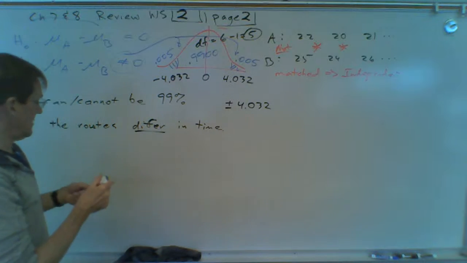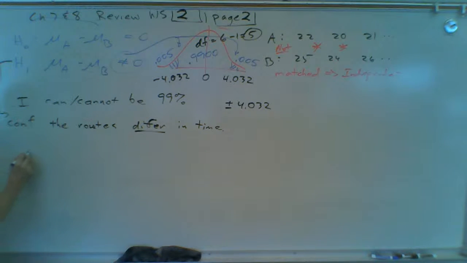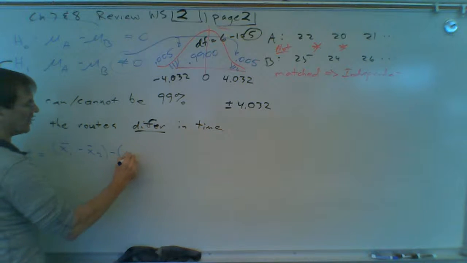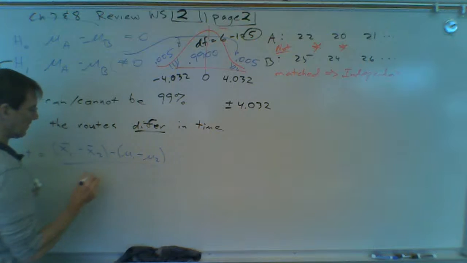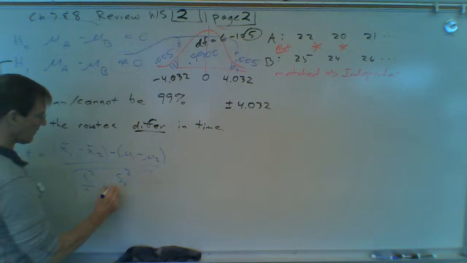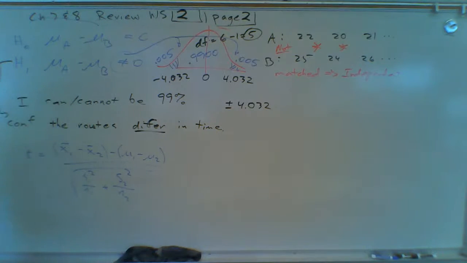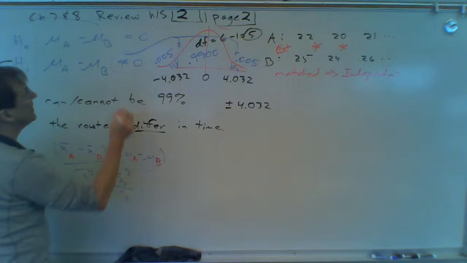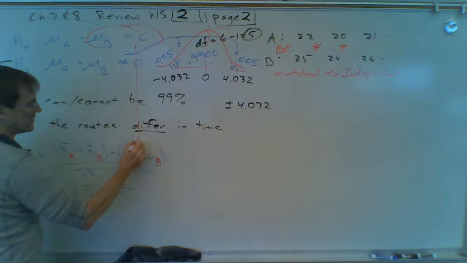Now, do the calculation. It's a little bit of a difficult problem. This is t equals x bar 1 minus x bar 2 minus mu 1 minus mu 2, all over the square root of s1 squared over n1 plus s2 squared over n2. And whatever order you use in your hypothesis, make sure you have that same order in your formula. So it's mu A, it's got to be x bar A. Mu B, it's got to be x bar B. And again here, in this case, of course, we're assuming that there's no difference. So that is going to be a 0, right?